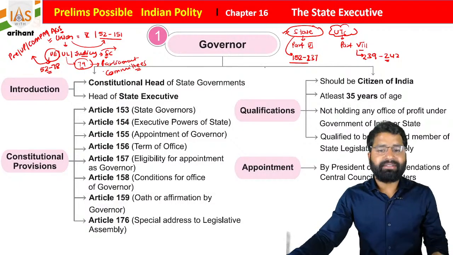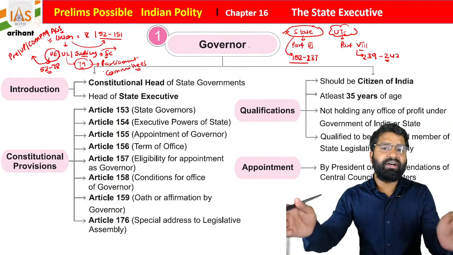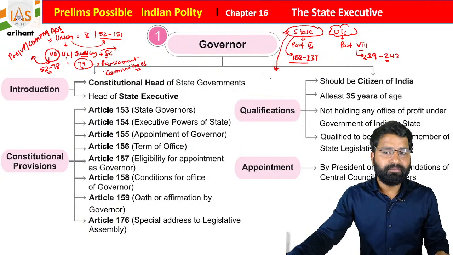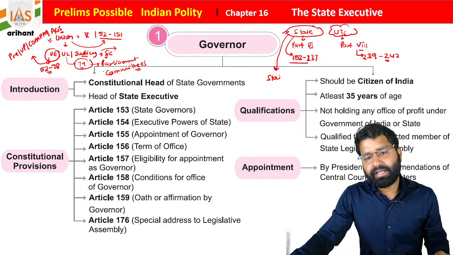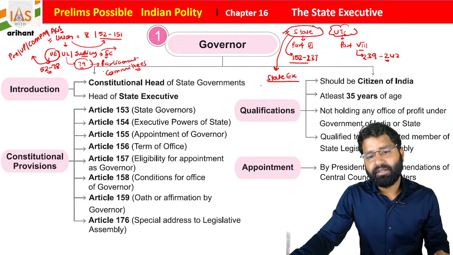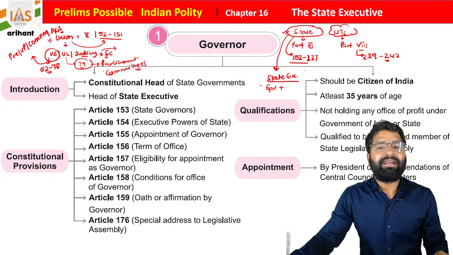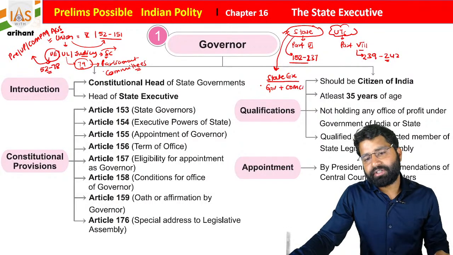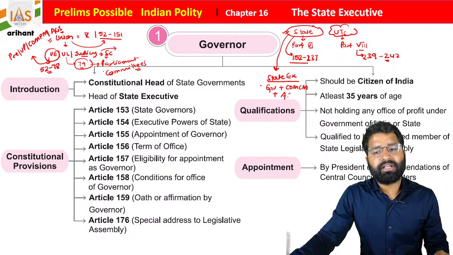As I told you already, as the union is divided into executive, legislature and judiciary, in the same format the state is also divided. If we talk about the state executive, these are very favorite questions for any one day or state PSC examination. The state executive contains the Governor. We all know we don't have a Vice Governor concept. Then there will be the Council of Ministers and the Chief Minister of the state. Along with that, students, there will be the Advocate General of the state, or you can say AGS.